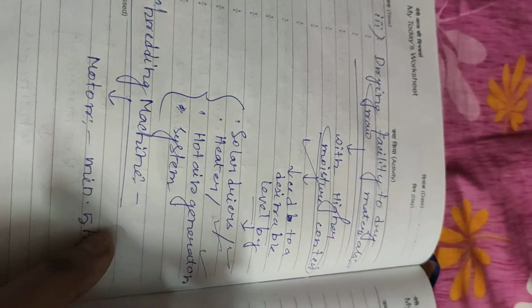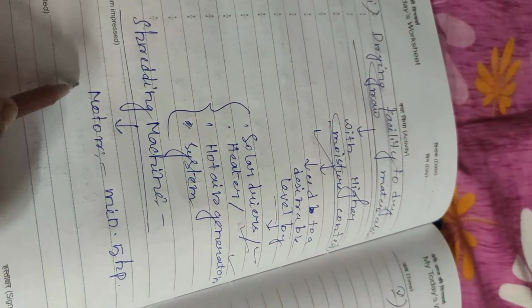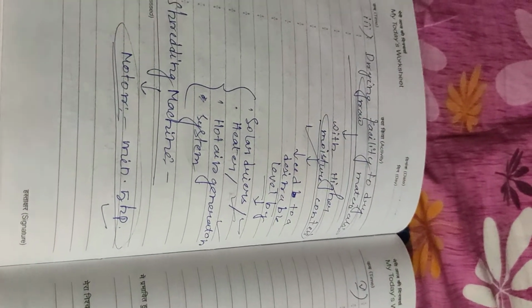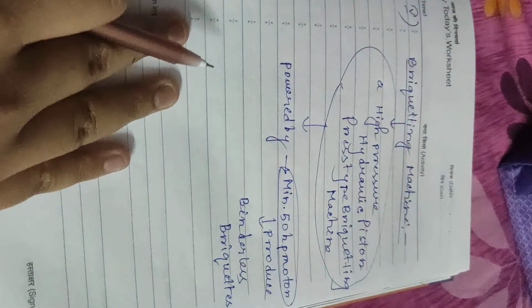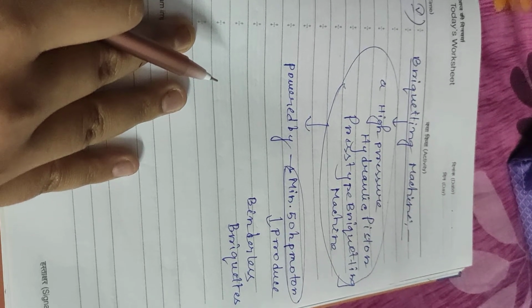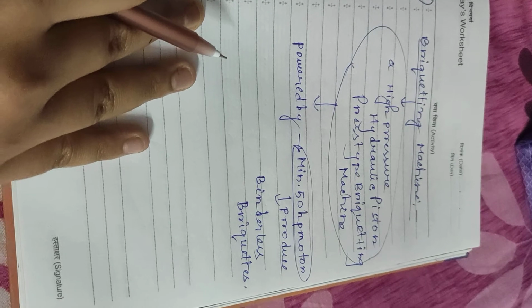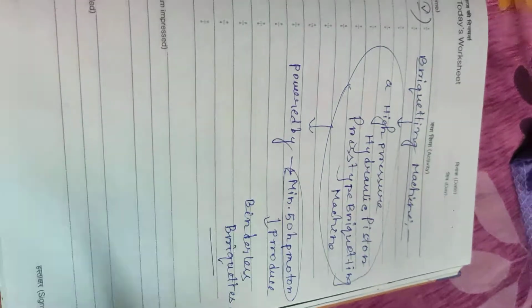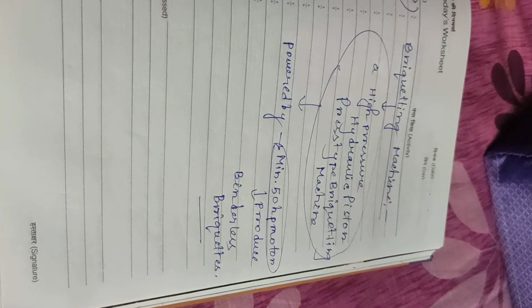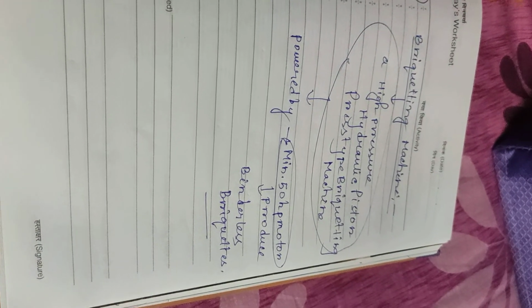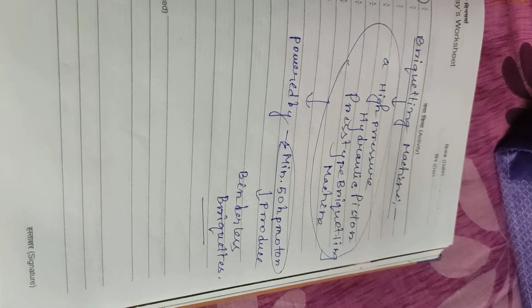The fourth requirement is a shredding machine, with a minimum motor power of 5 horsepower. The fifth requirement is a briquetting machine, which should be a high pressure hydraulic piston press type, powered by a minimum 50 horsepower motor, that produces binderless briquettes.